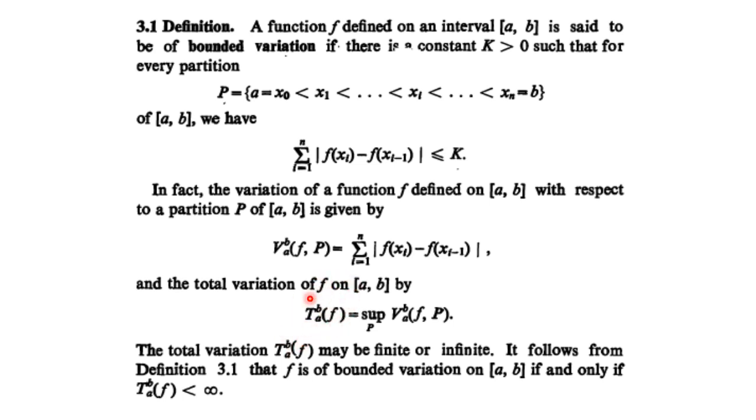The total variation may be finite, it may be infinite, right? But if your function is of bounded variation, then the total variation is always finite. Means every variation is less than or equal to some fixed number. So if every variation is less than or equal to some fixed number, then the supremum is also less than or equal to some fixed number, right? So in that case, the total variation is always finite. So this is another definition of bounded variation, that a function is said to be of bounded variation if and only if the total variation of the function is finite.